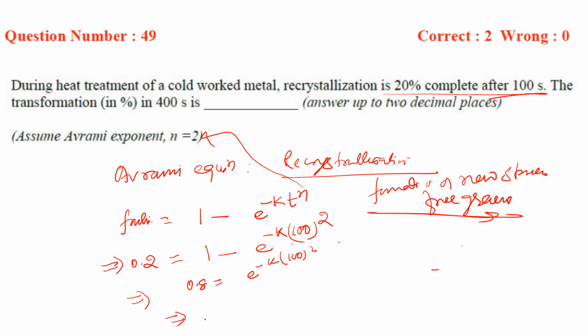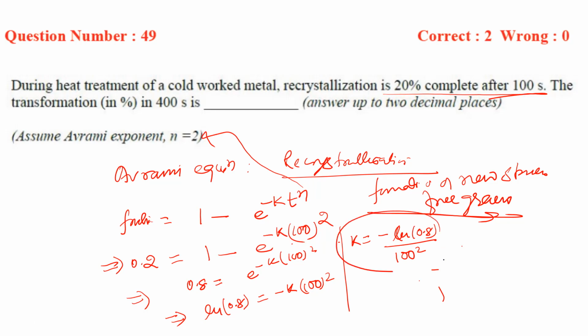So ln 0.8 equals minus k times 100 squared. K is equal to minus ln 0.8 by 100 squared.